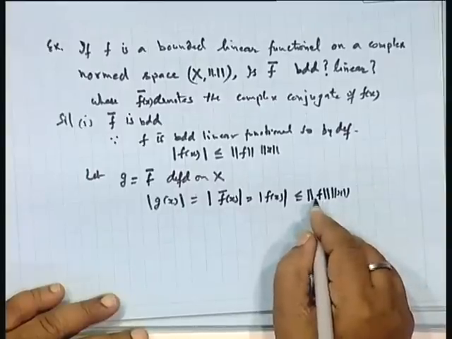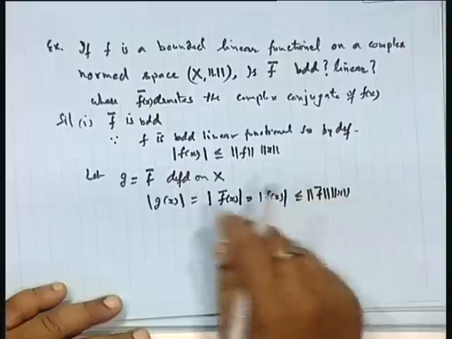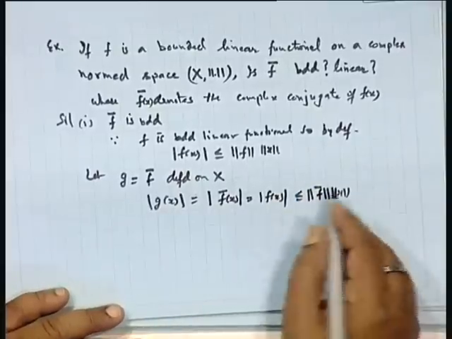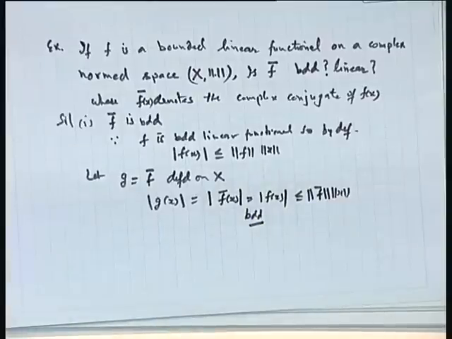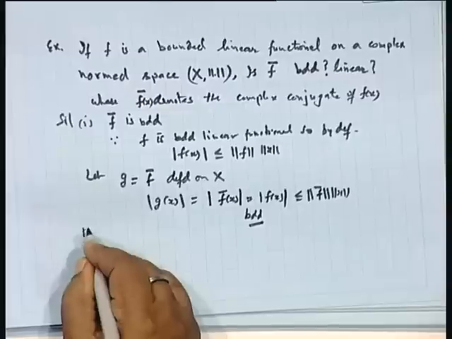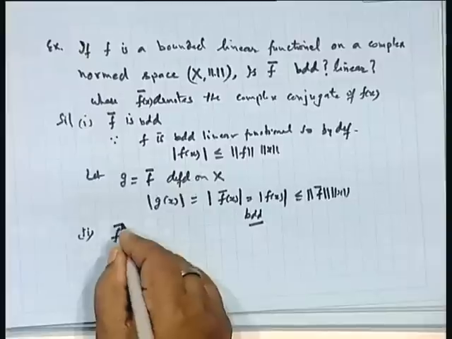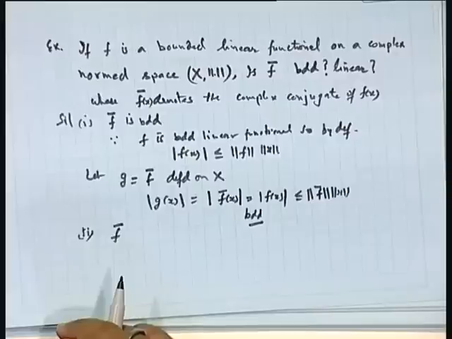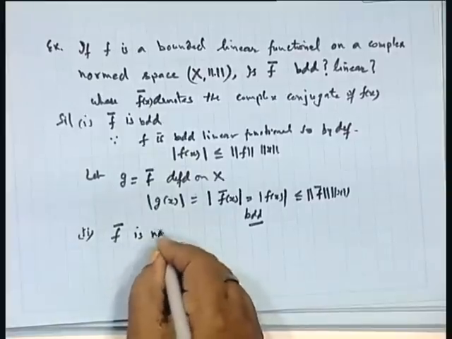or this norm f you can just put it as star also, bar, there is no problem. So, we can say this is less than or equal to norm g into norm of x. So, it is bounded. Okay. Now, what about the linearity? The f bar, will it be linear? F bar is not linear.